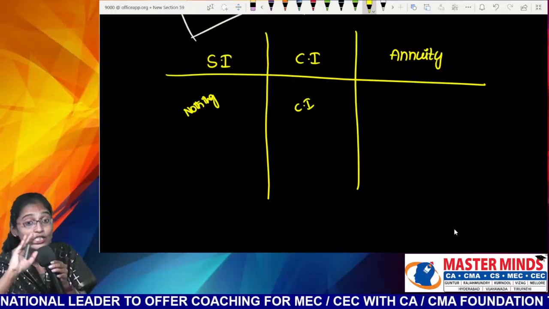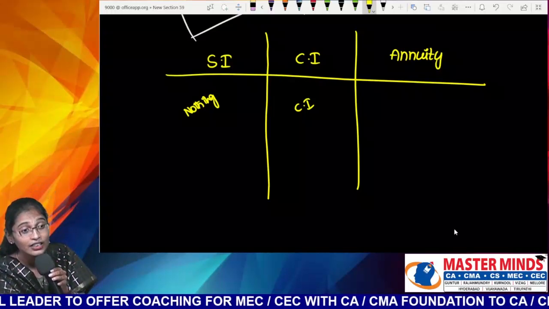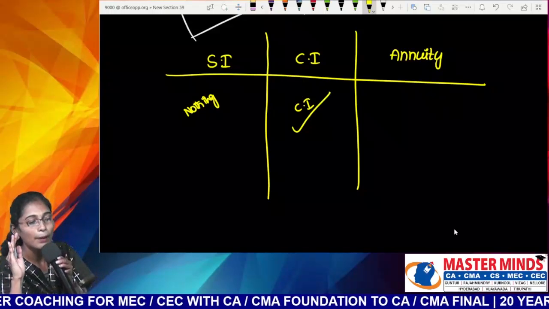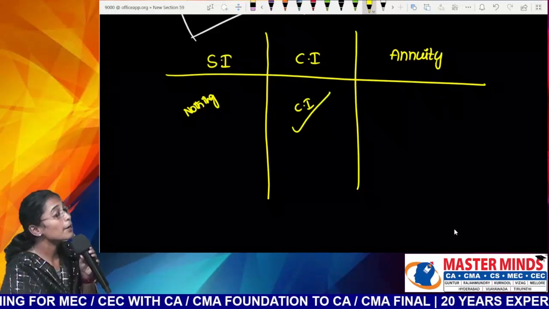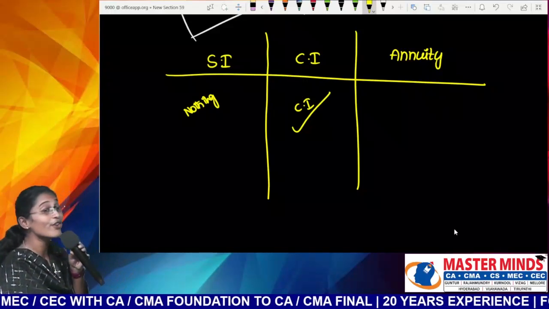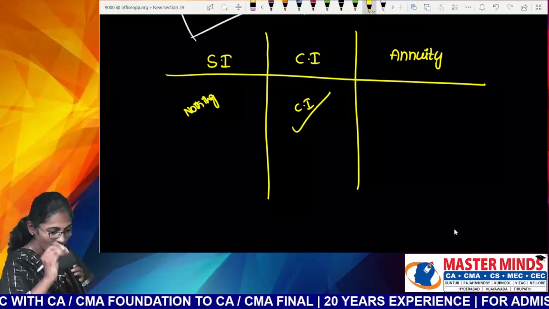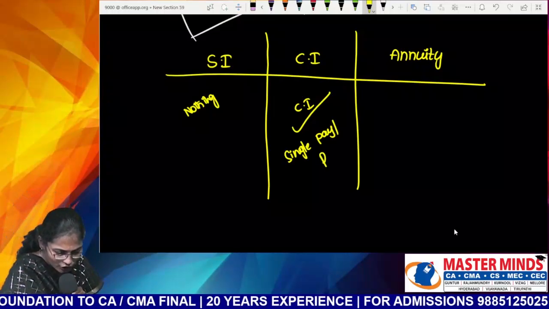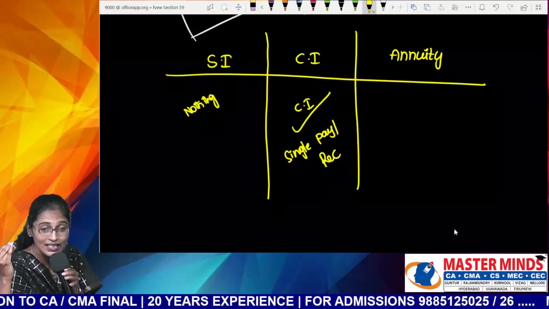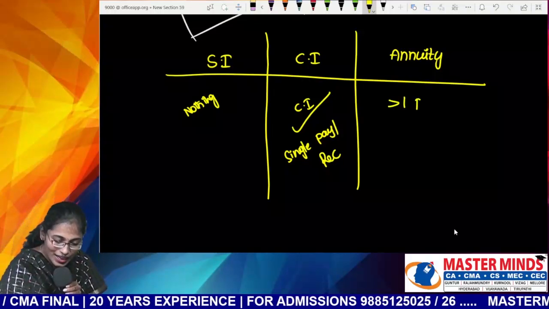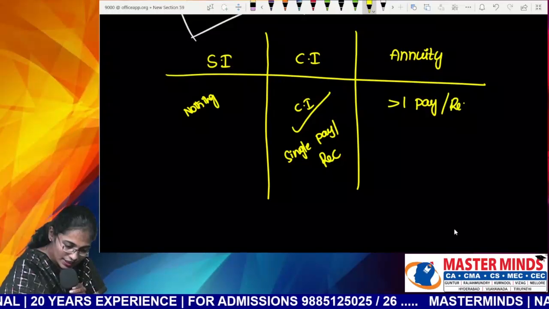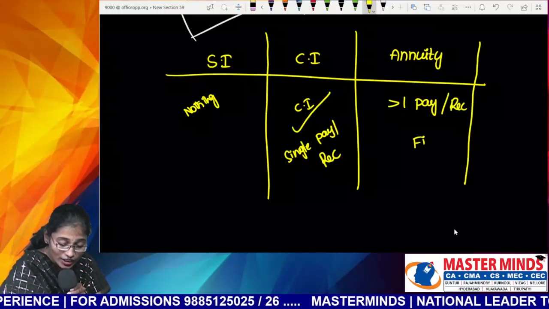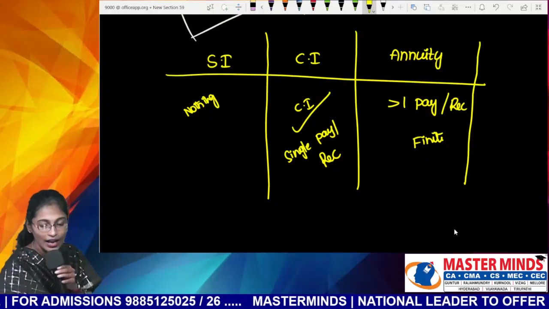That 3,000 will be left in the bank for how many years? I deposited 3,000 only once. That is a concept called compound interest. Now listen: I am depositing 3,000 every year for 3 years. Annuity, Nana? Single payment or single receipt is called compound interest. More than one payment or receipt is called annuity. More than one payment or receipt with a finite period is called annuity.